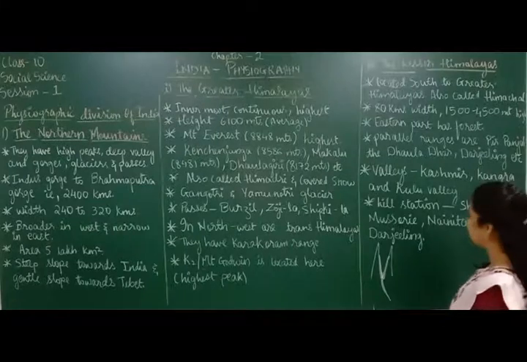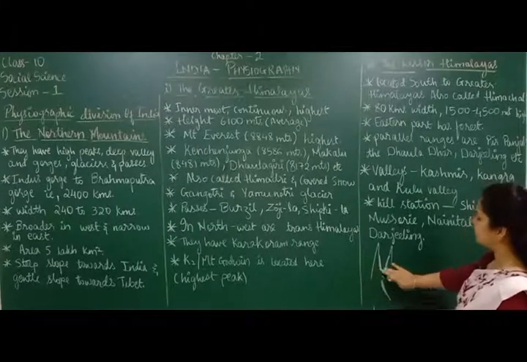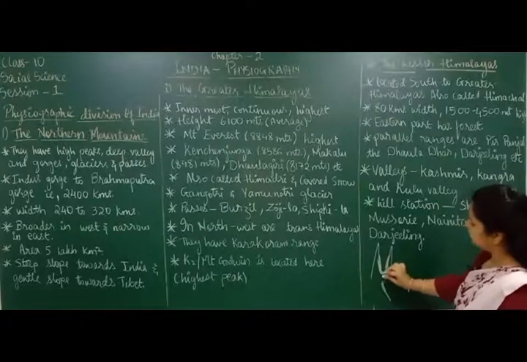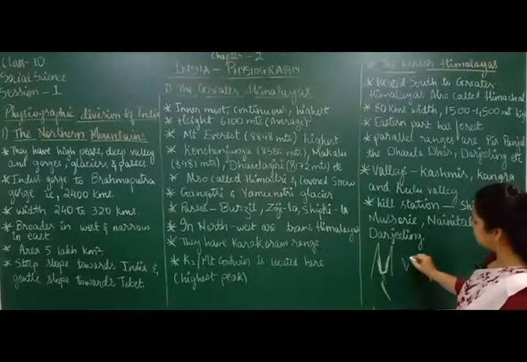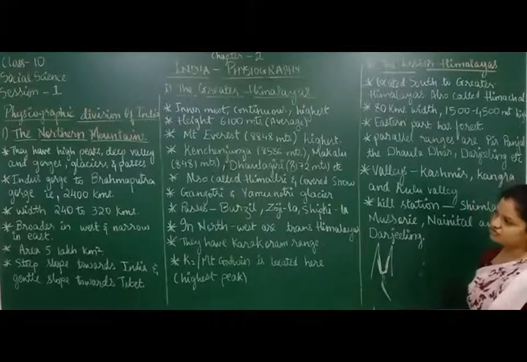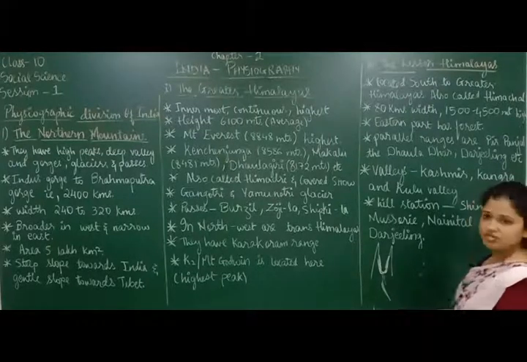Then you have gorges. Gorges are very similar, but they will not be very deep. They will be round like this, and from here water will flow. They will not be V shaped, they will be round, in between two mountains. Those are gorges. And then you have glaciers. Do you know what glaciers are?